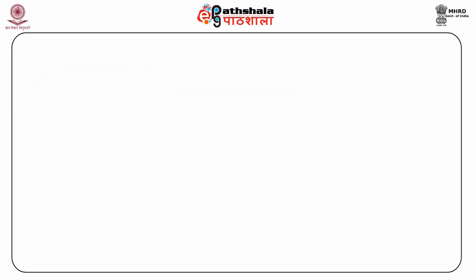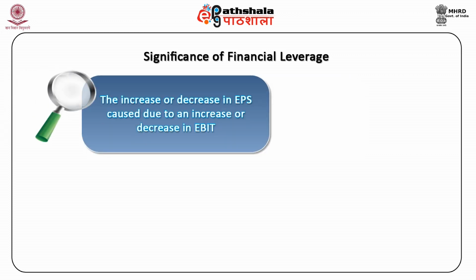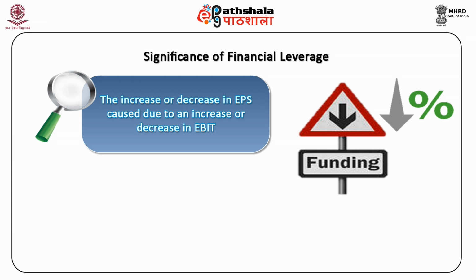We wind up this module by discussing the significance of financial leverage. Financial leverage magnifies the increase or decrease in EPS caused due to an increase or decrease in EBIT. For firms that manage financial leverage effectively, subsequent funds are easily available at more attractive interest rate due to improvement in the firm's credit rating. Use of more debt reduces the overall or weighted average cost of capital of the firm, WACC. A reduction in WACC means that more projects will be profitable and can be selected.